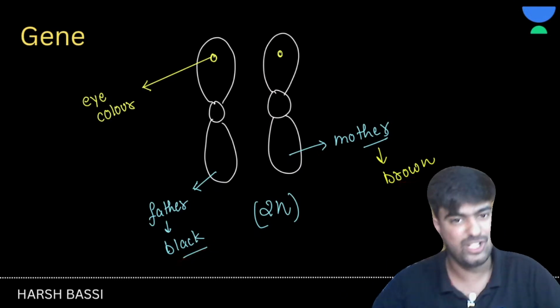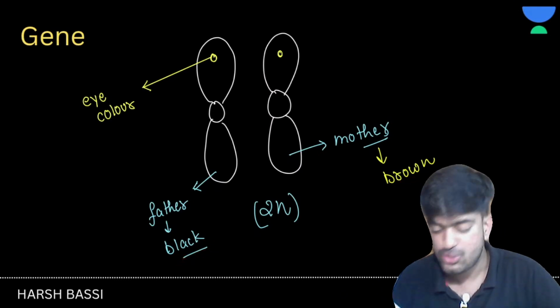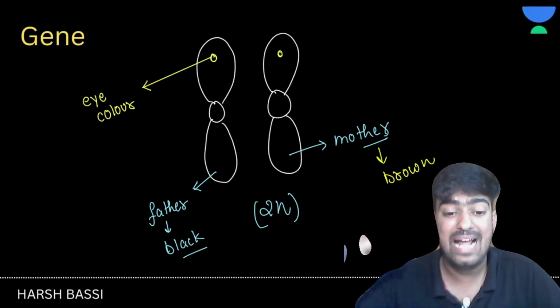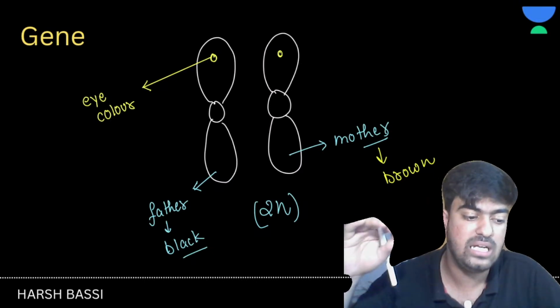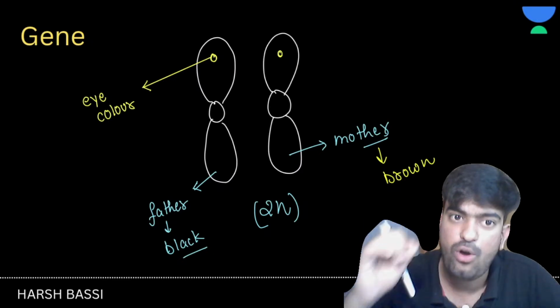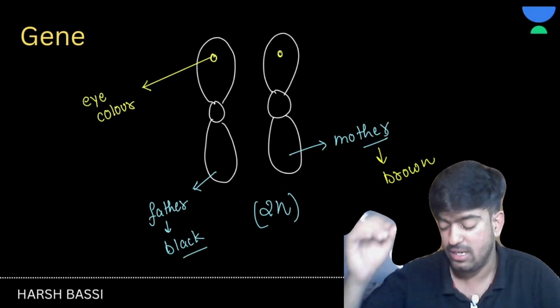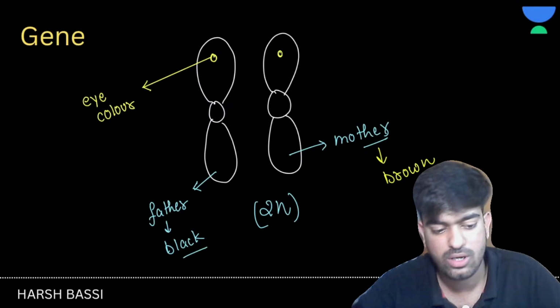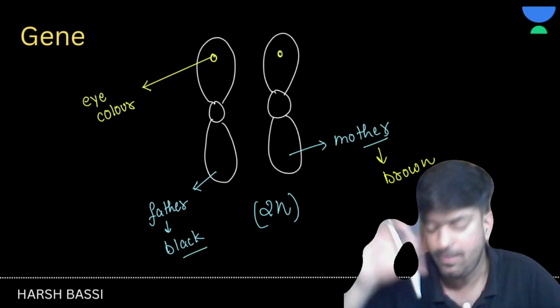Clear? So a gene was a segment of DNA, and an allele is the variations or the forms of a gene present on the chromosomes.